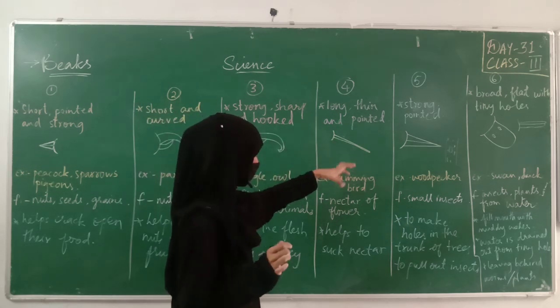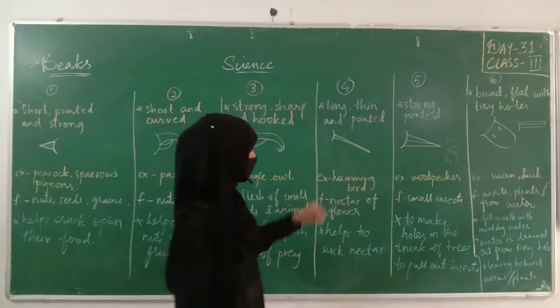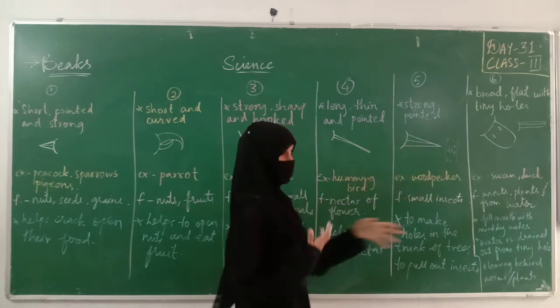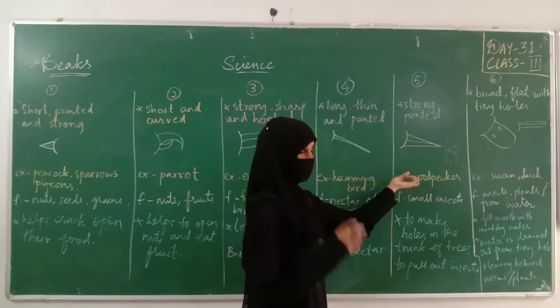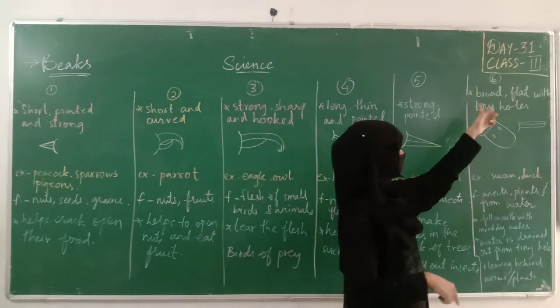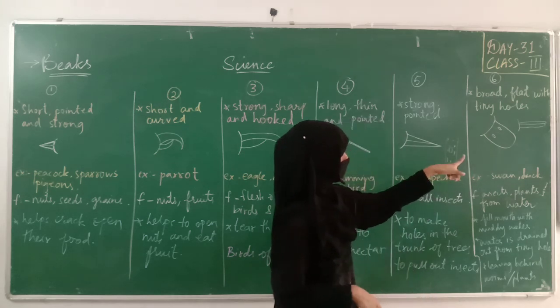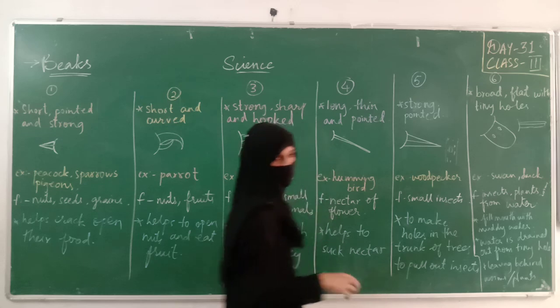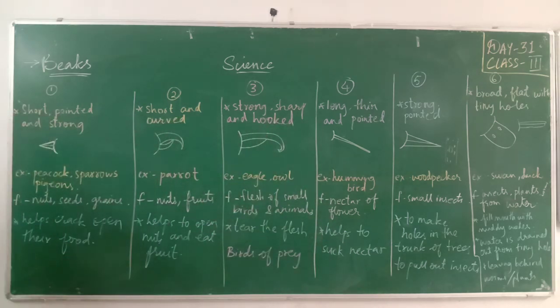It is for hummingbird. Strong and pointed, it will be medium size, not very long, not very short, for woodpeckers to take out the insect or to peck the wood, to make holes in the wood. Last will be broad, flat and tiny. With tiny holes, it will be broad, it will be flat, and it will have 2 tiny holes to drain out water because they feed on the things they find in the water.